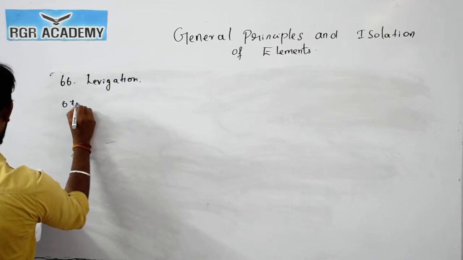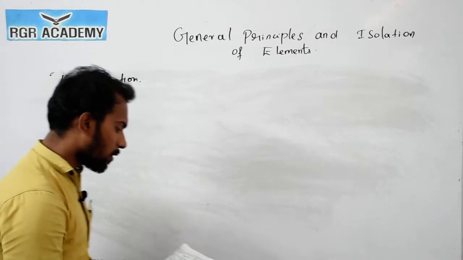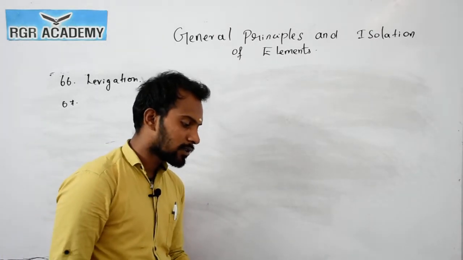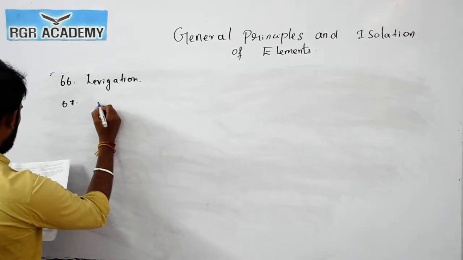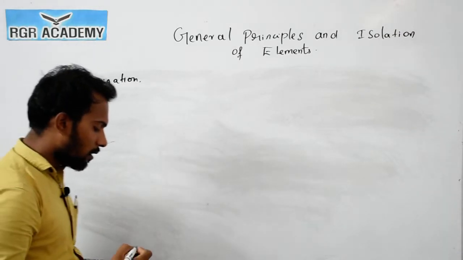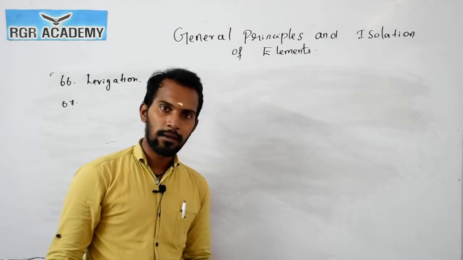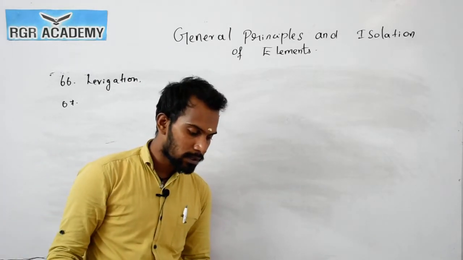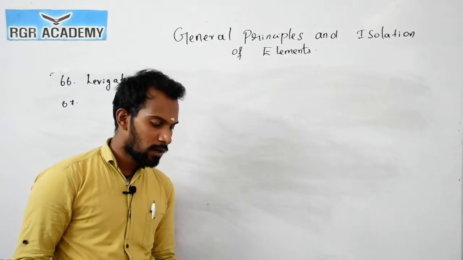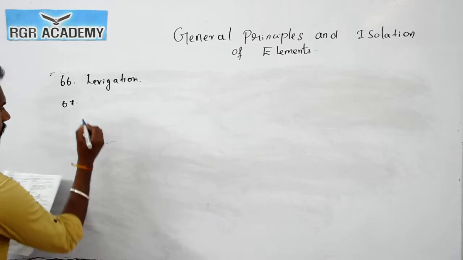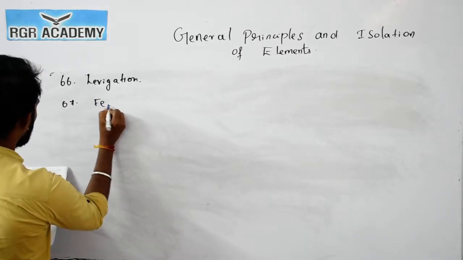Now the question number 67. Which of the following metals is extracted by thermal reduction? Aluminum can be reduced by adding acids, and it forms a complex. Copper and magnesium ores cannot be reduced by the thermal reduction method. So here the answer is iron.